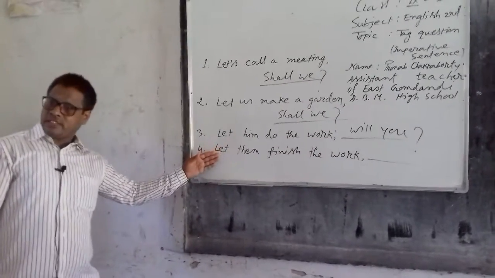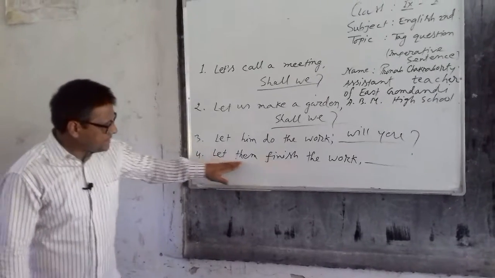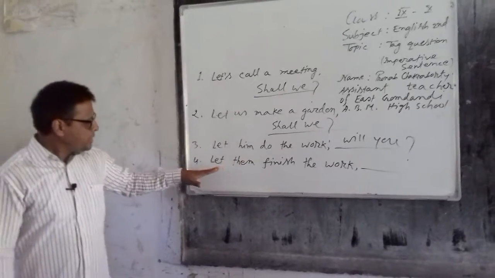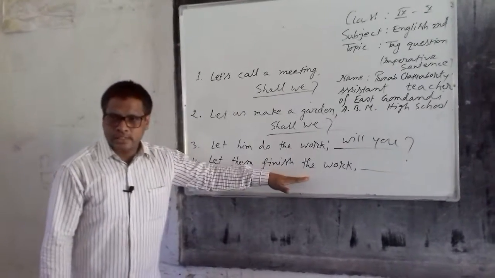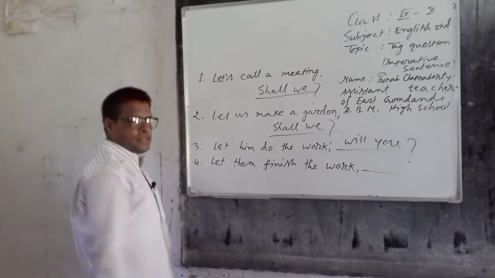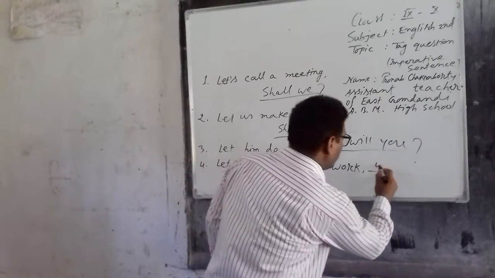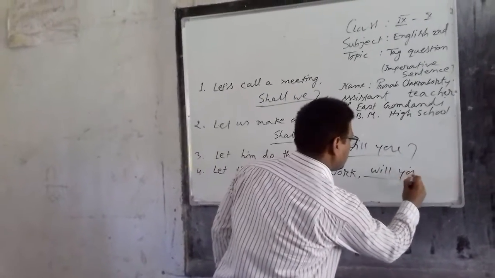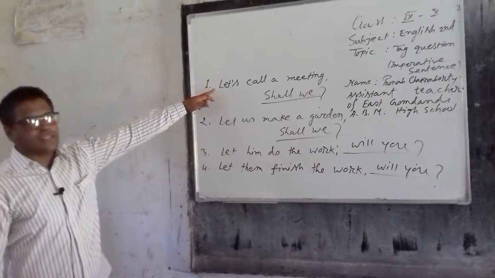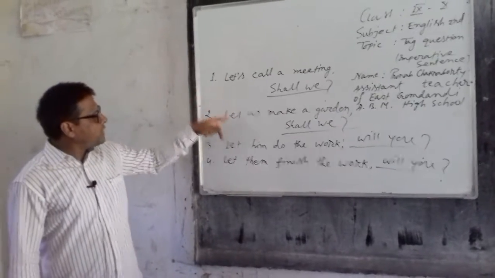This is also an imperative sentence because by this sentence we can understand any permission. So in this case the question will be will you? Will you? Dear learners, so you can easily understand